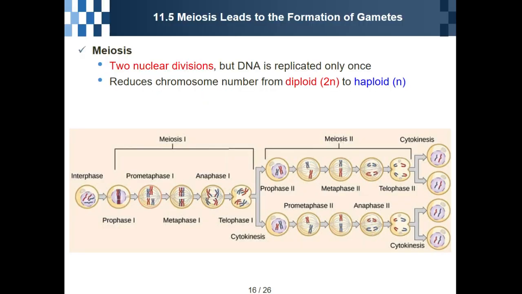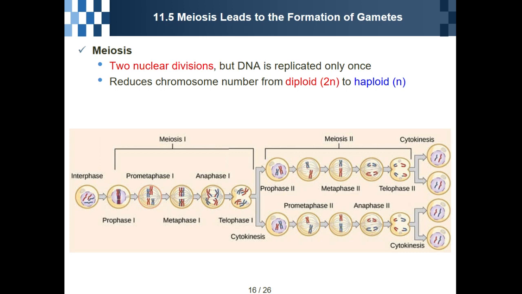Meiosis is composed of meiosis 1 and meiosis 2. Two nuclear divisions happen: one nucleus becomes two, and each nucleus divides into two again. But DNA is replicated only one time.